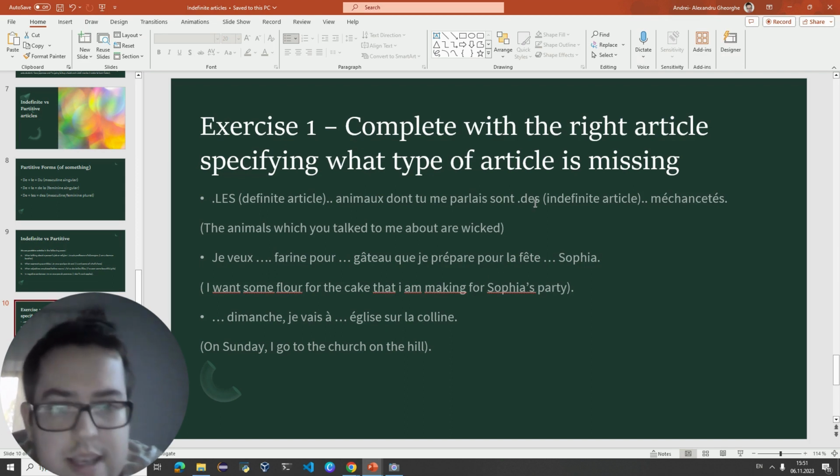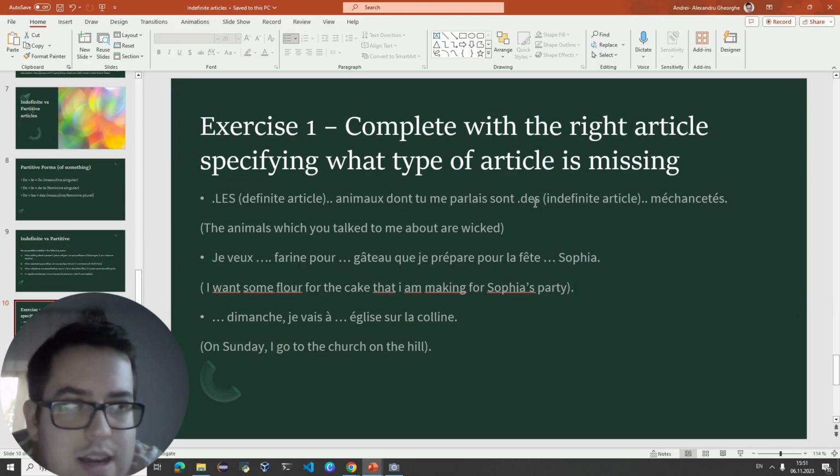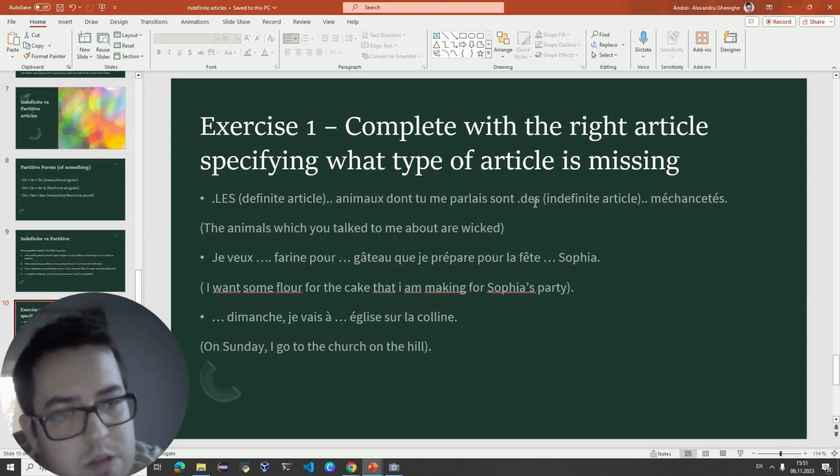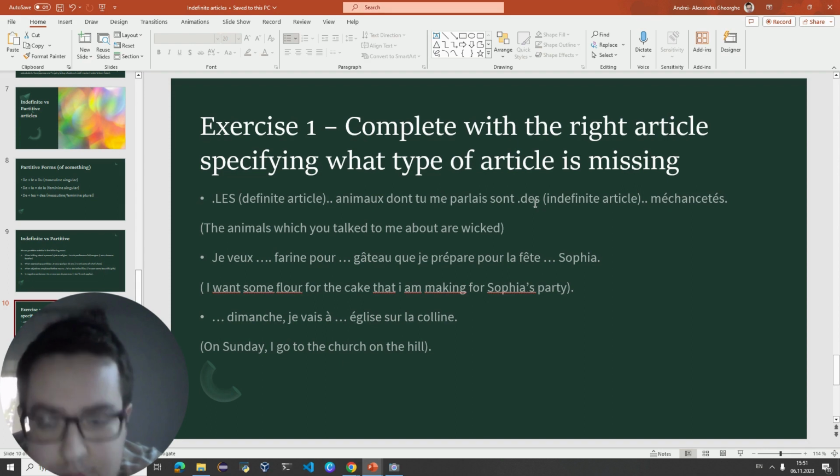So, in this case, we would use an indefinite article because it is also an uncountable concept, right? Of how much of wicked you have or not. When we are talking about personality traits in general, we would use indefinite articles.